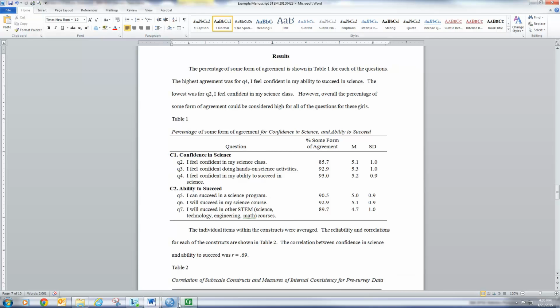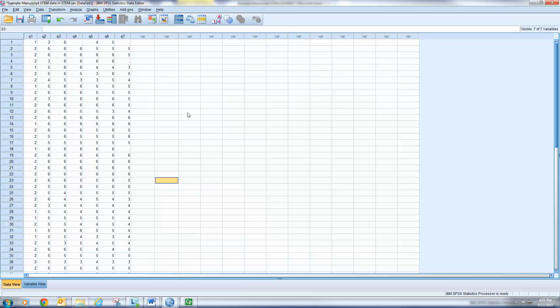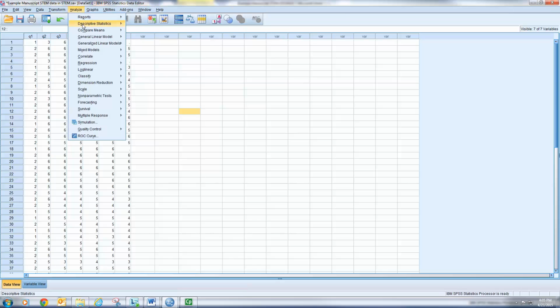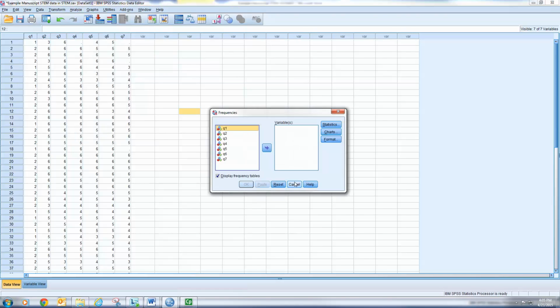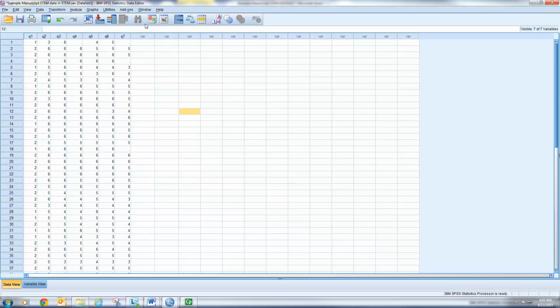So I'm going to take that table. I'm going to go into SPSS, and to run that analysis, I'm going to go Analyze, Descriptive Statistics, and Frequencies.